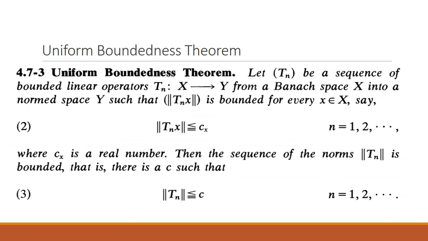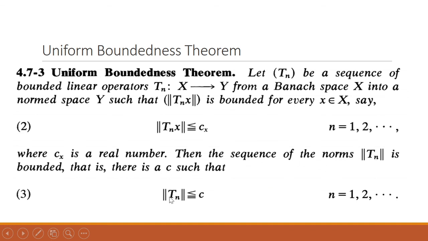And we let C_x be the bound of this for each x, some real number. Then this theorem claims that the sequence of the norms is bounded; that is, T_n is a sequence in B(X,Y), the space of bounded linear operators, and it is bounded.